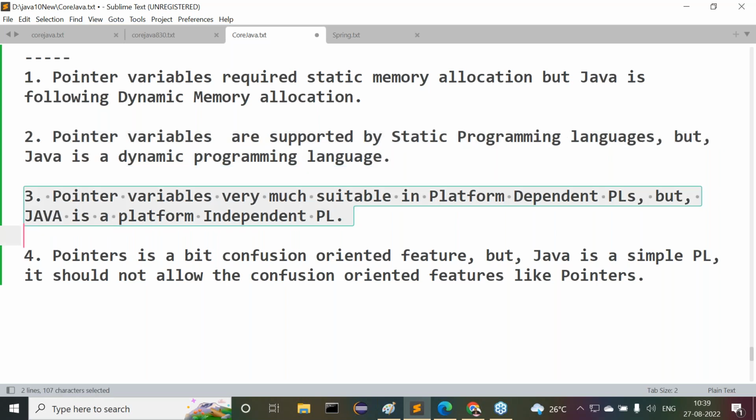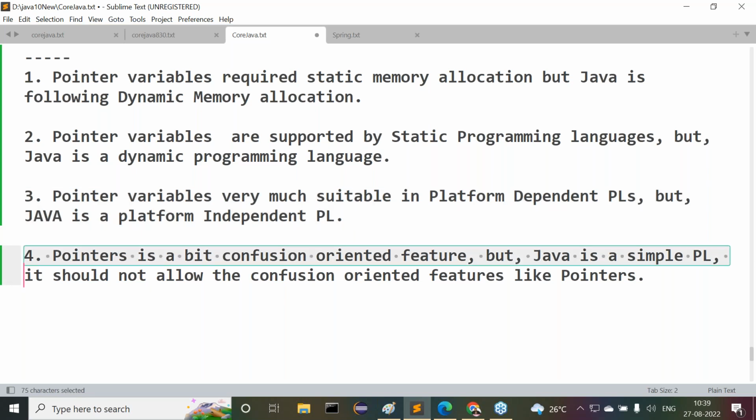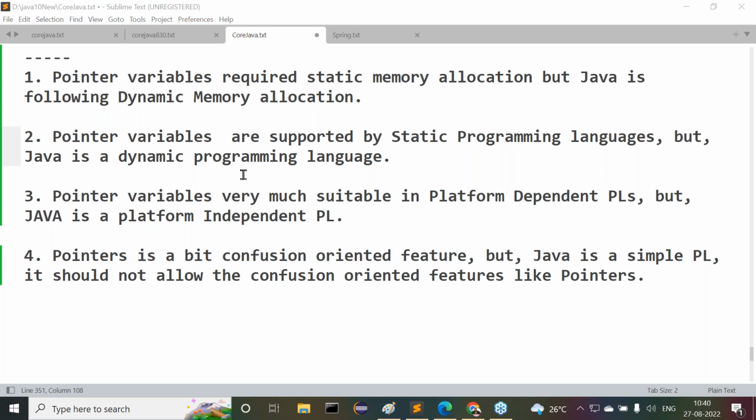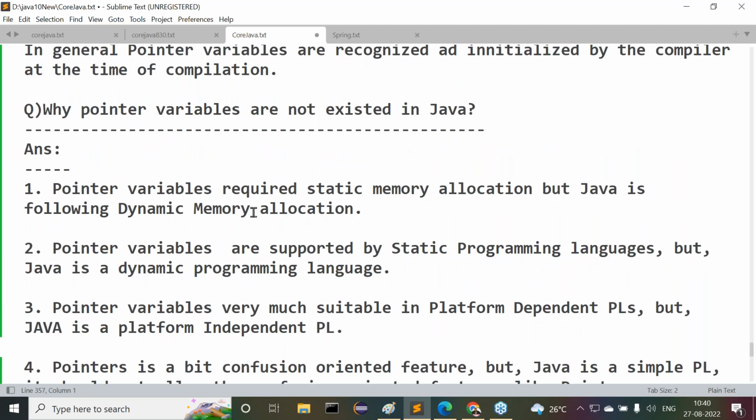Next, pointer variables are very much suitable in platform dependent programming languages, and C and C++ are platform dependent programming languages. Pointer variables are a bit confusion-oriented, and yes, C and C++ are not very simple programming languages. They provide some confusion-oriented features. So pointers are suitable in C and C++, but not suitable in Java. Guys, observe carefully. Now understand this point clearly. After understanding this, listen carefully. I have a question.